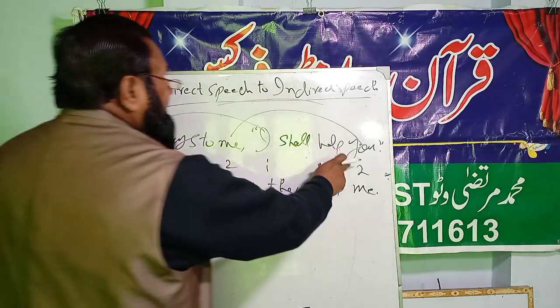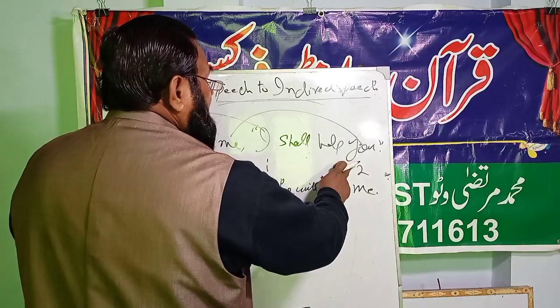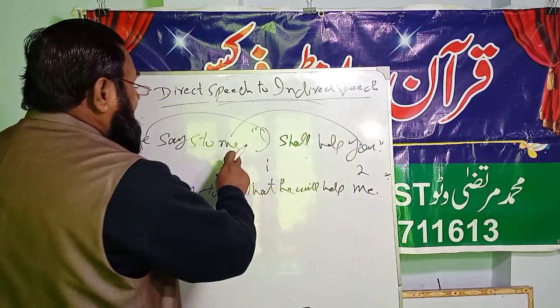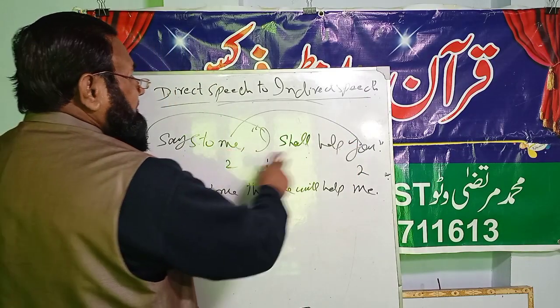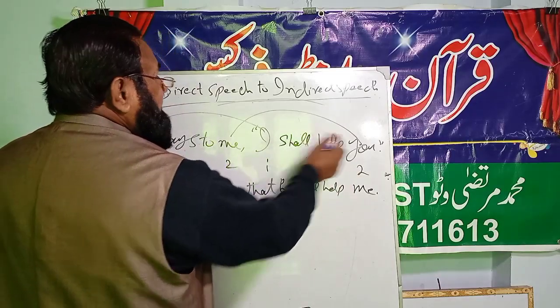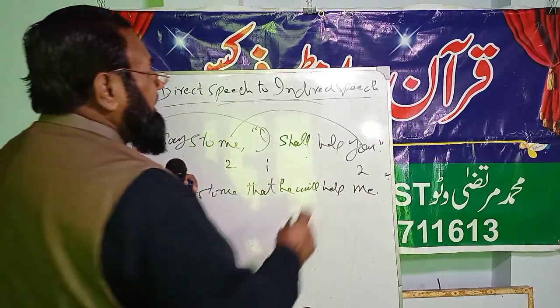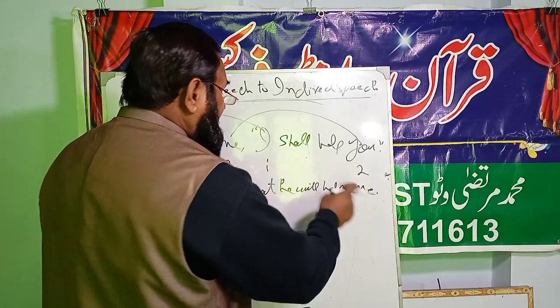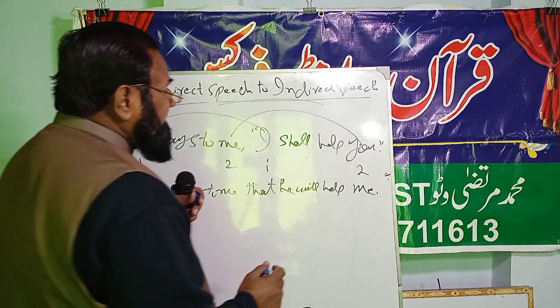"You" is a second person, so this person can be changed according to the object of reporting speech. So here is a number 2, here is a number 2. Number 2 will be changed according to number 2. "You" is the objective case, so the objective case of me is me. So he says to me that he will help me.